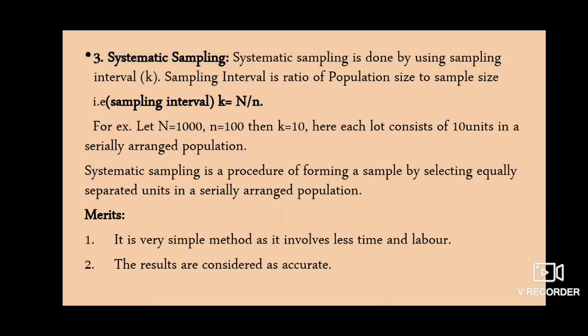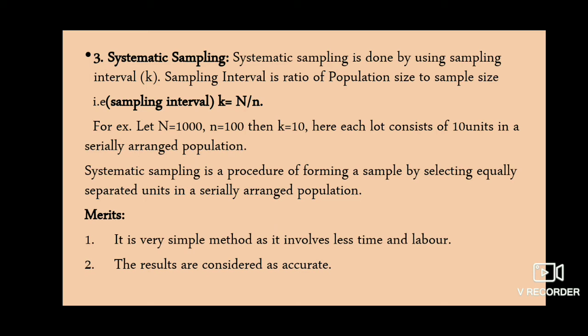The third method of collecting a sample is systematic sampling. Systematic sampling is done by using a sampling interval, which is denoted by K. The sampling interval is the ratio of population size to sample size. The formula is K equals capital N divided by small n.